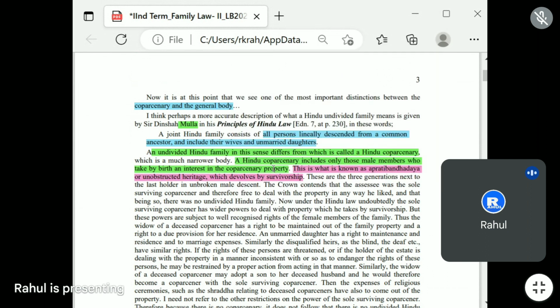So this is what is known as the Apratibandha daya or unobstructed heritage, which is devolved by survivorship. This kind of arrangement is known as Apratibandha daya. Okay, here only male members are being considered for the purpose of the coparcenary property. These are the three generations next to the last holder in unbroken male descent.